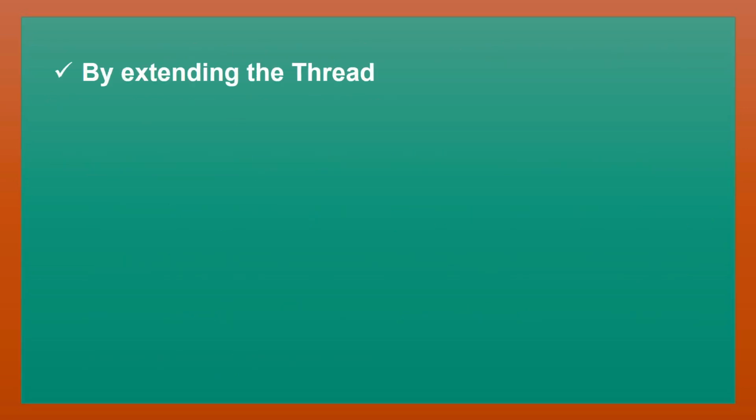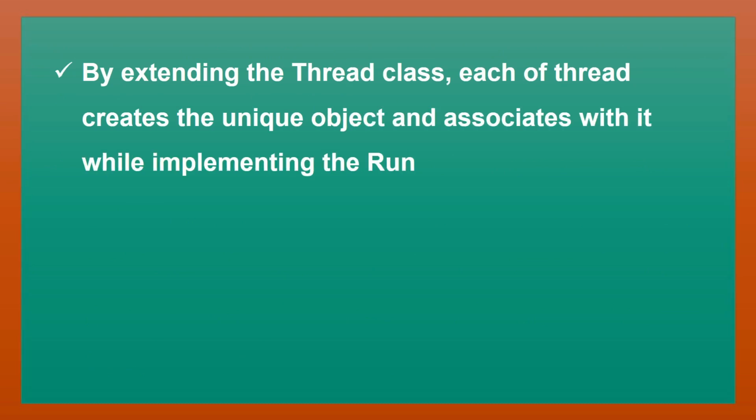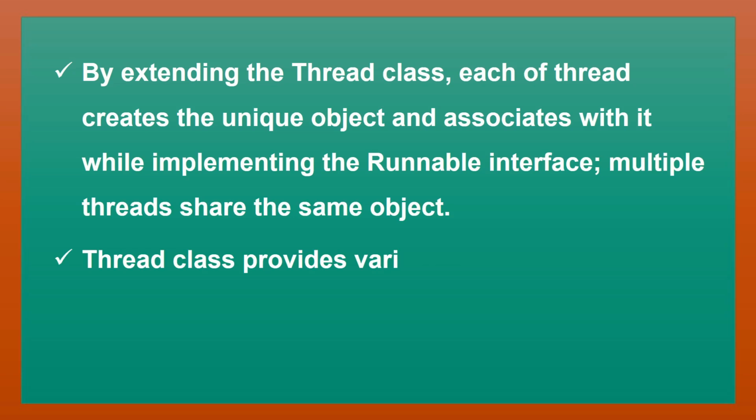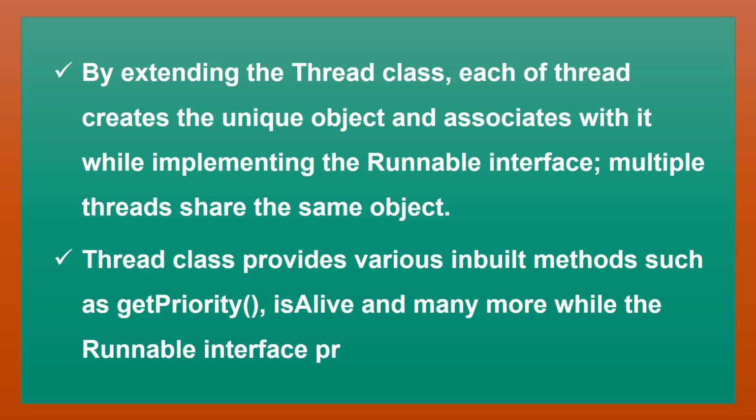By extending the Thread class, each thread creates a unique object and associates with it, while by implementing the Runnable interface, multiple threads share the same object. The Thread class provides various inbuilt methods such as getPriority, isAlive and many more, while the Runnable interface provides a single method, that is, run.